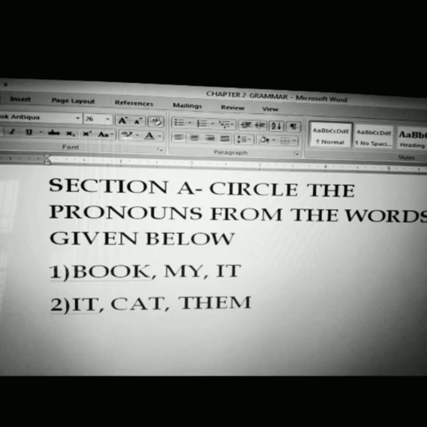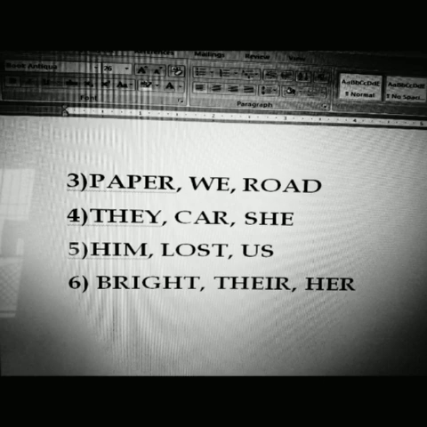Book, my, it. So what are the pronouns we are going to circle? My and it. Question number 2. It, cat, them. What are the pronouns you are going to circle? It and them. We come to question number 3. Paper, we, road. So what are the pronouns we can circle here? We. Only we.